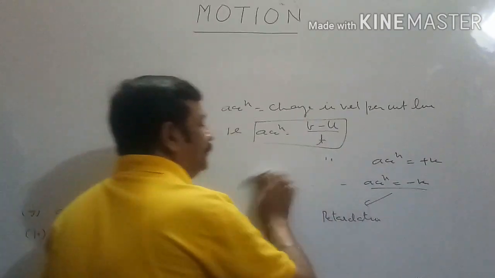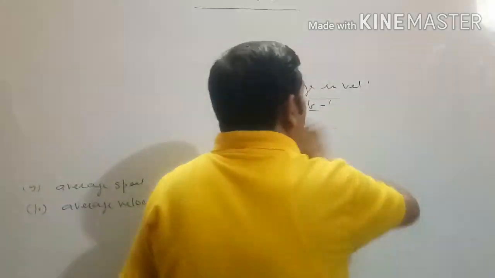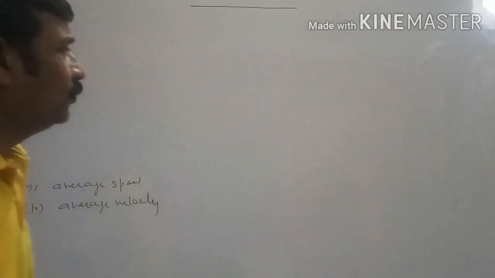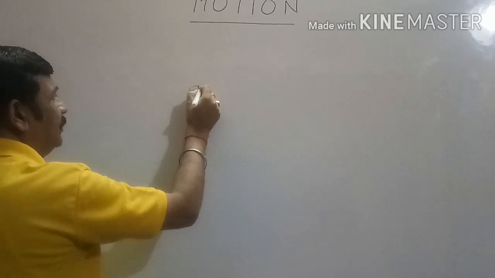Average speed. The ratio of total distance traveled and total time taken.